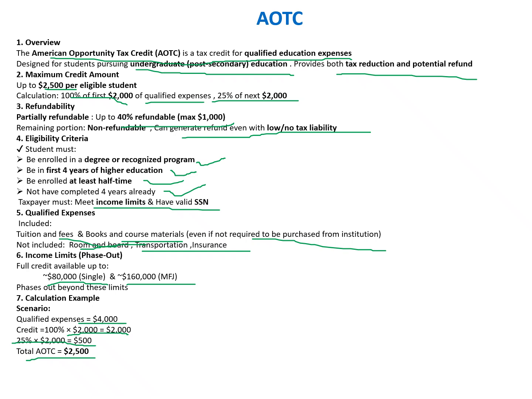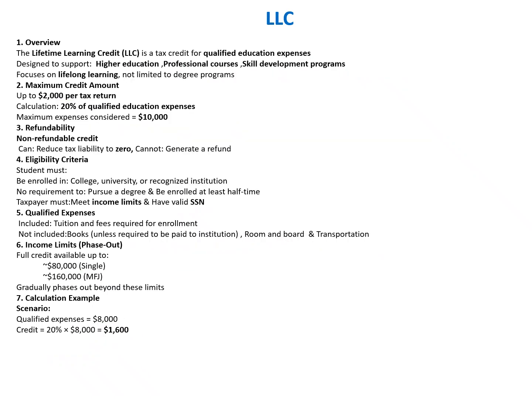Let's move to the next slide. Okay, the second most important credit of our education credit is the LLC, the Lifetime Learning Credit. It's a tax credit for qualified education expenses, designed to support higher education and professional course skill development programs. The maximum credit is 2,000 per return. Calculation is 20% of the qualified expenses.